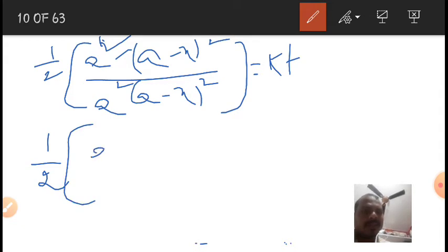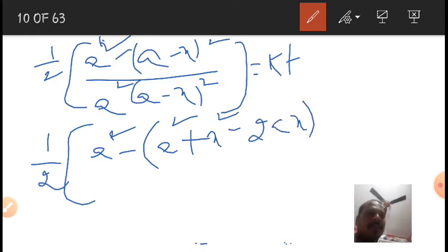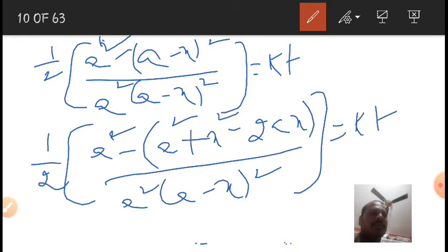The numerator is a square minus (a minus x) whole square, which is a square minus a square plus 2ax minus x square.